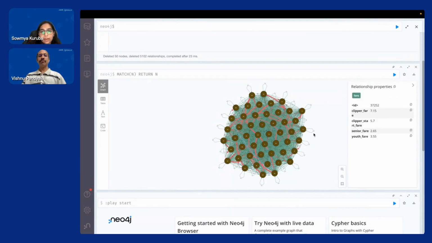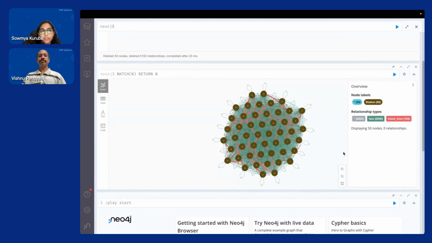So we can see here the graph is constructed. There are 50 stations, just as in the BART map. And we have two types of relationships, that is fare and travel time. The fare relationship, as we mentioned, exists from one station to every other station. And the travel time relationship exists only between the connecting stations. The numbers say it all.